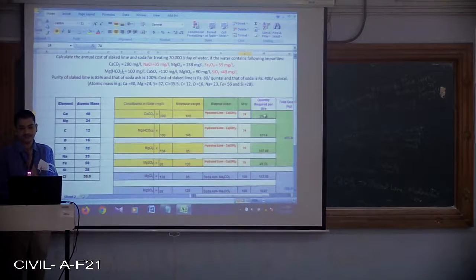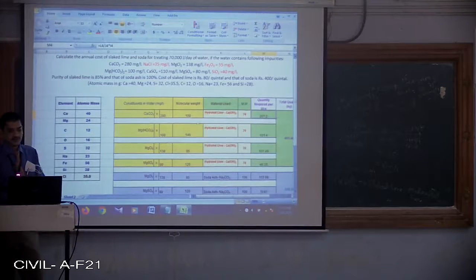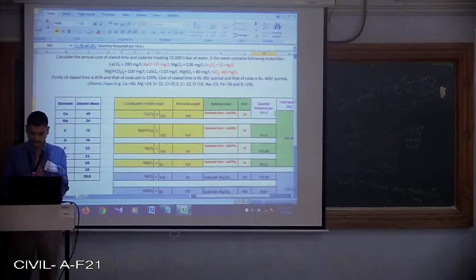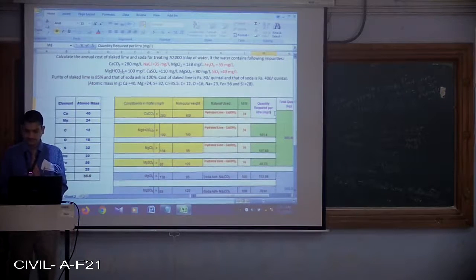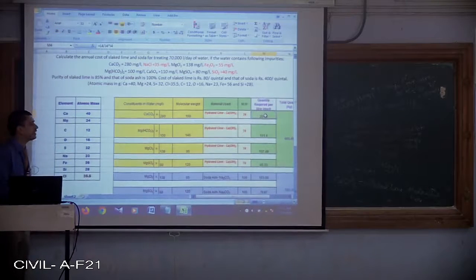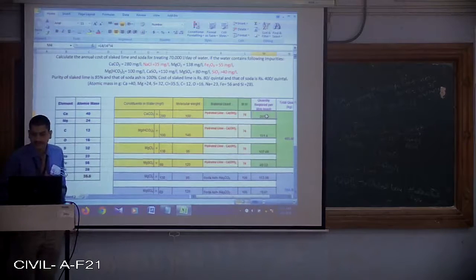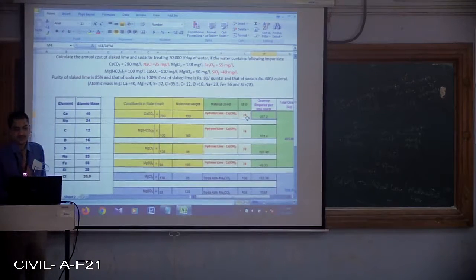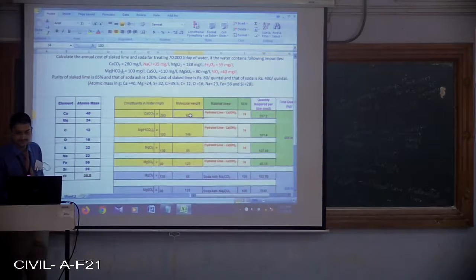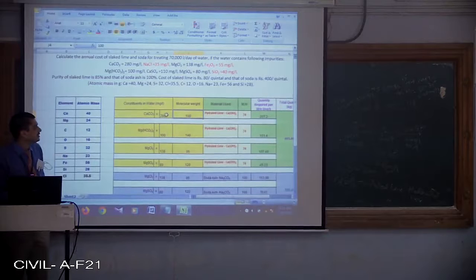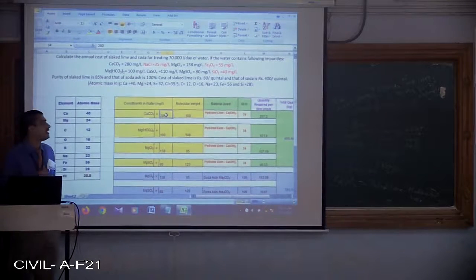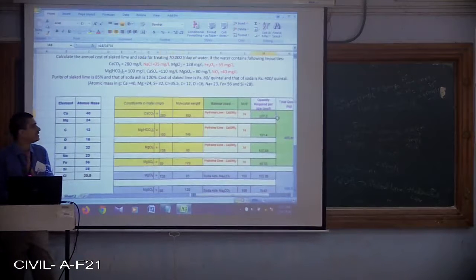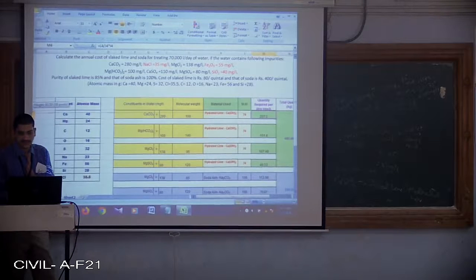So the molecular weight of the slaked lime will be taken. What is the formula? The formula for arriving at the quantity of slaked lime required is the molecular weight of the slaked lime divided by the molecular weight of the calcium carbonate. That answer will be multiplied by the concentration of the calcium carbonate to be removed. We will get 207.2 mg per liter.